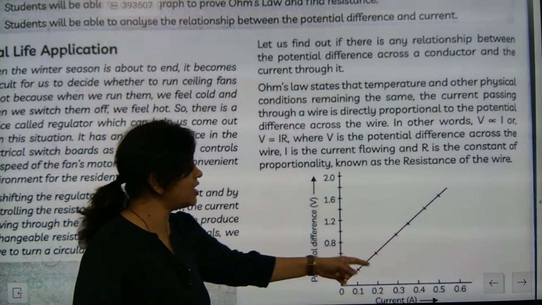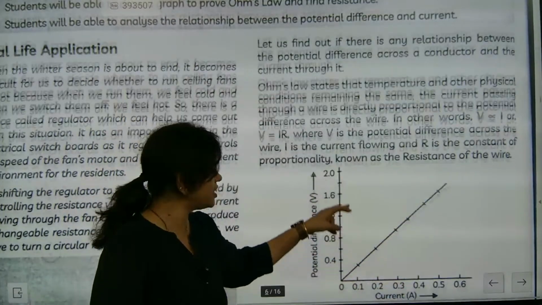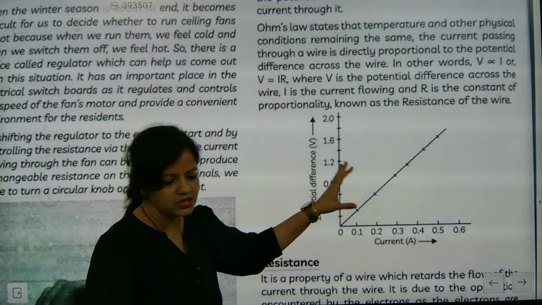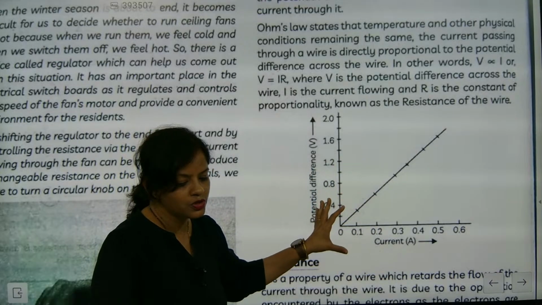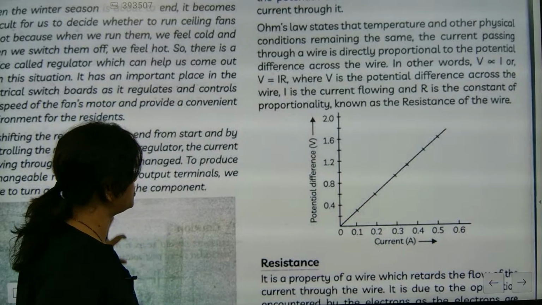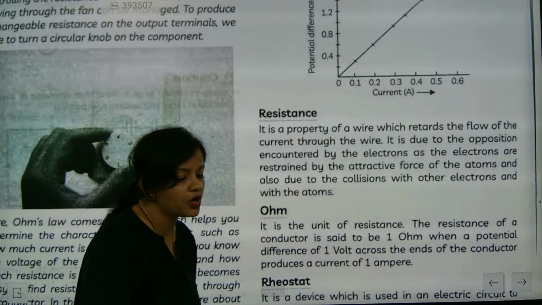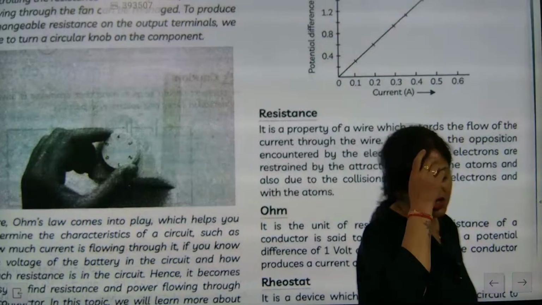V will be here, R will be there. Are you understanding? R is here and I will be here, sorry. And it will be a steady growth. This is exactly the concept of Ohm's law. Okay, so this part we must see. This is considered as what, beta? Resistance. So resistance, many times they ask, what is actually resistance?